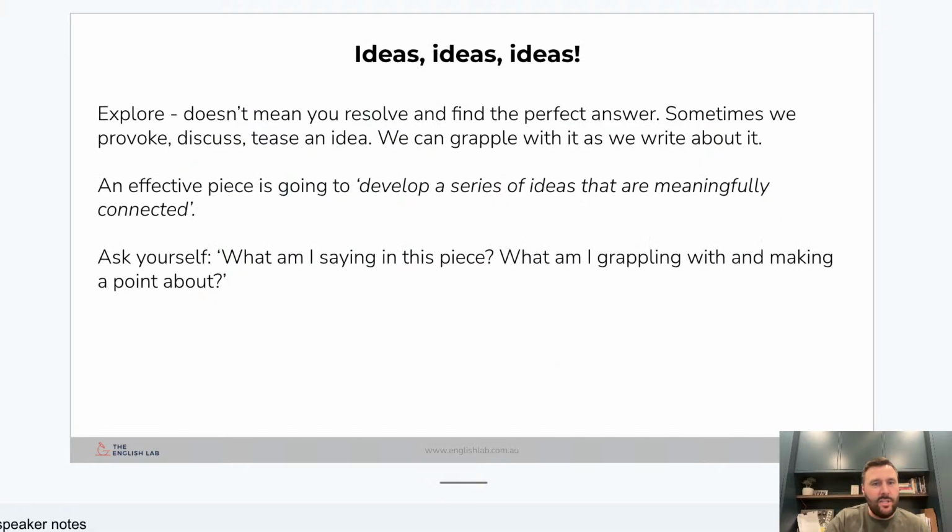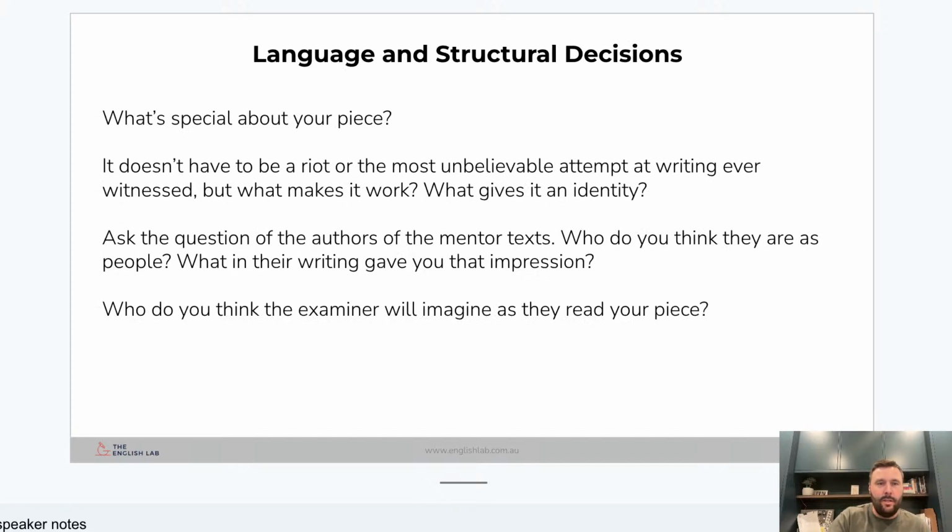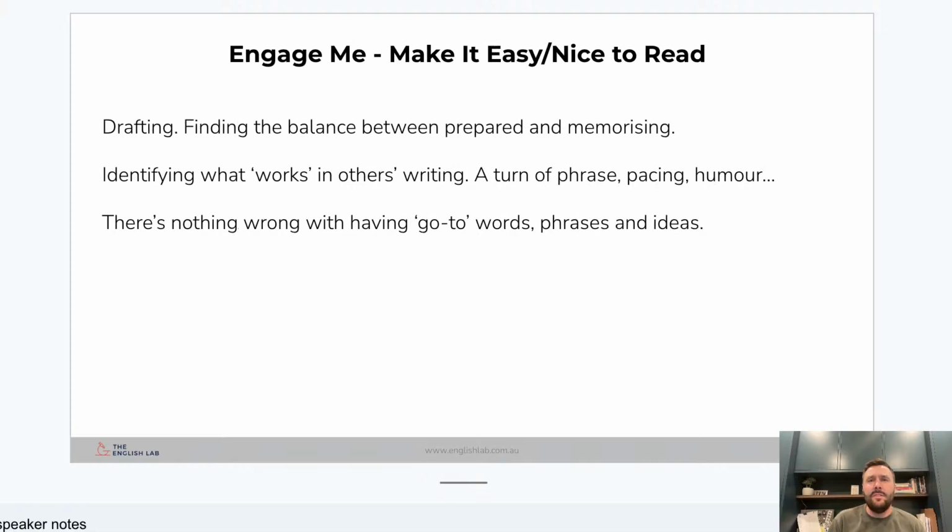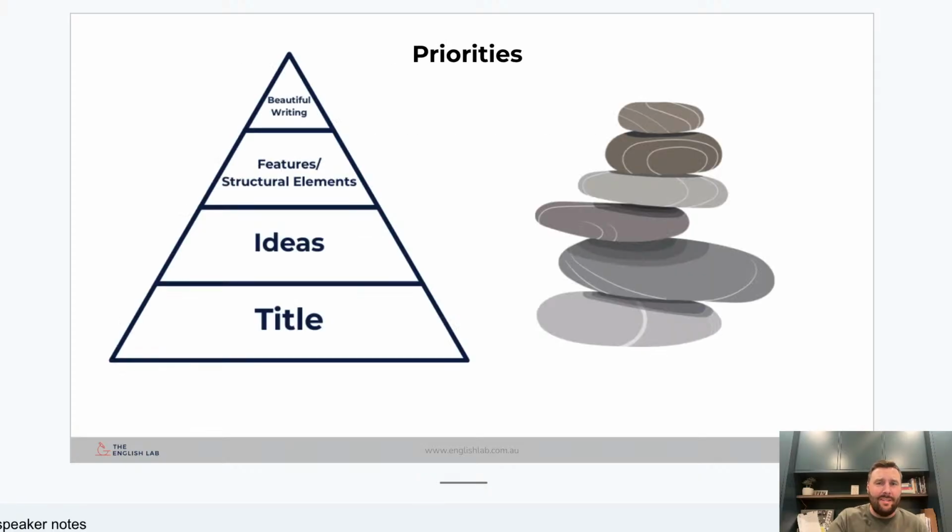Ideas we've mentioned, all right, what are you saying through the piece? What are you grappling with? What are you doing? Then, of course, you have to make the structural decisions. You have to show that you haven't just started writing and then you just kept writing the same thing over and over again. All right, be creative, be bold, write with clear decisions that are trying to achieve something. All right, and then of course at the end, you want to make it really nice to read and really beautiful. And this is where sometimes students get this a little bit back to front.